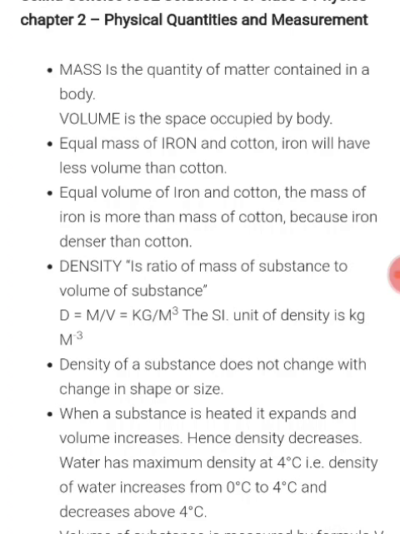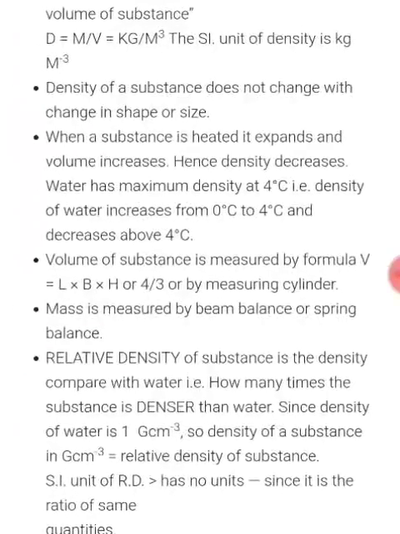Whenever we find density, we relate the density with water. Reason being, density of water is 1 gram per centimeter cube, or in SI unit it is 1000 kg per meter cube. We have to take the density of water at 4 degrees Celsius because at 0 degrees it will turn to ice. So at 4 degrees, it is 1 gram per centimeter cube. To find volume of any body, the formula is length into breadth into height.